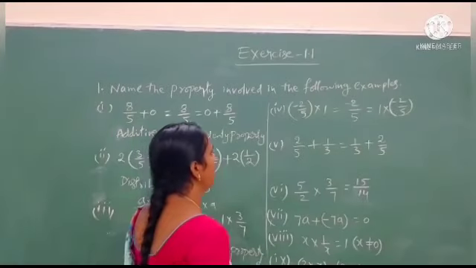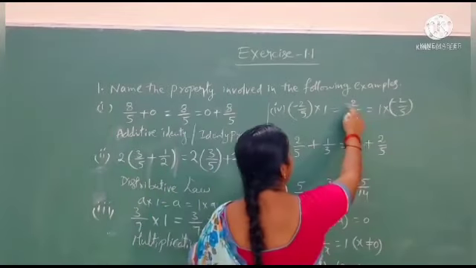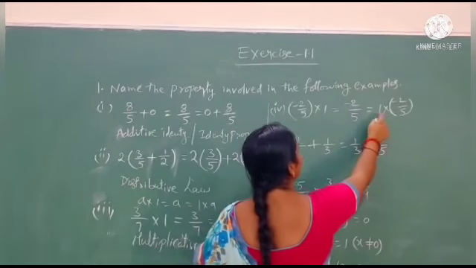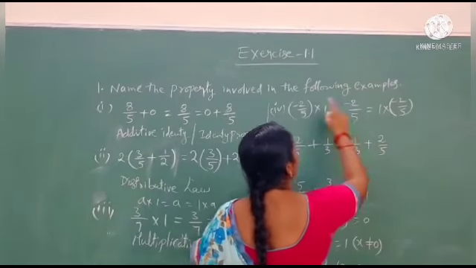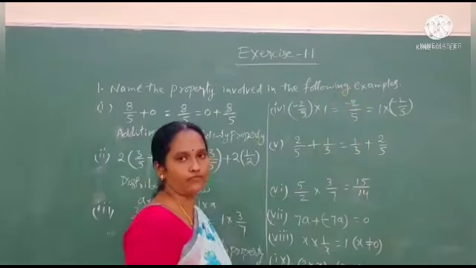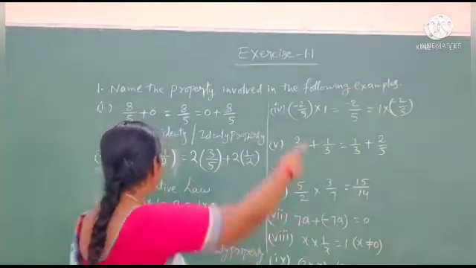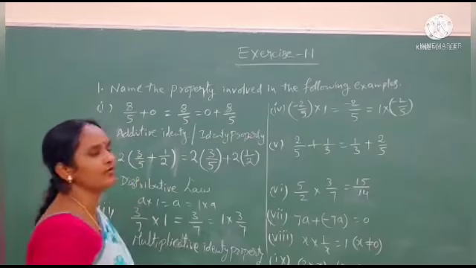Minus 2 by 5 into 1 gives minus 2 by 5, and 1 into minus 2 by 5 gives minus 2 by 5 here. This is also the multiplicative identity.